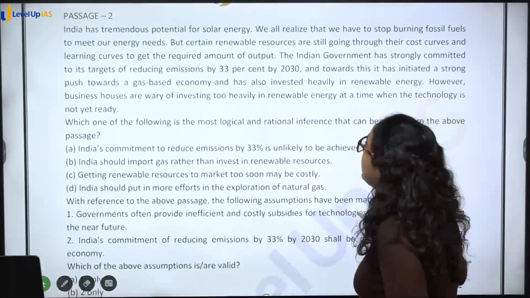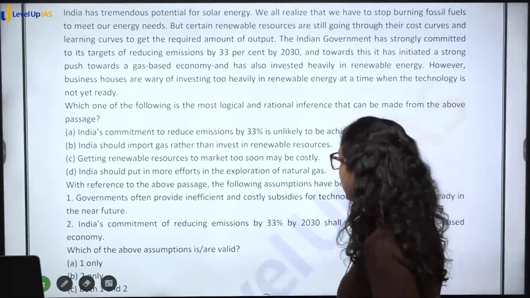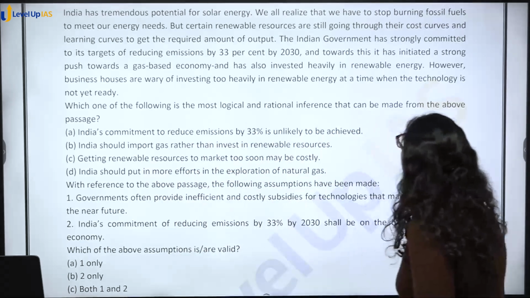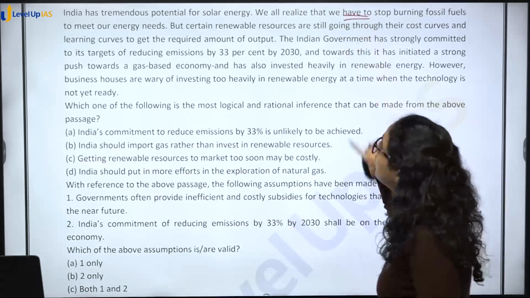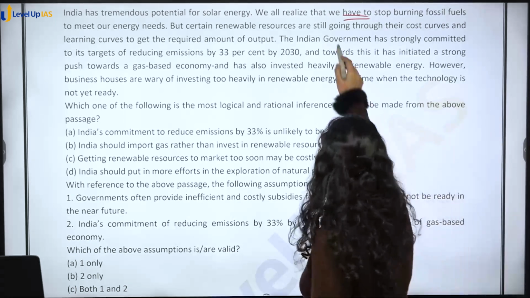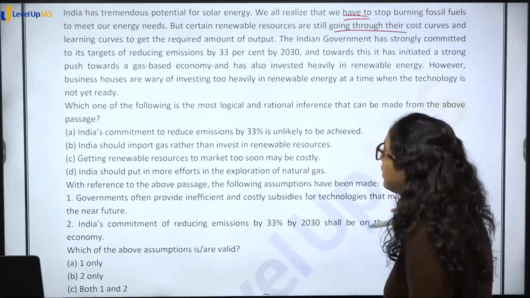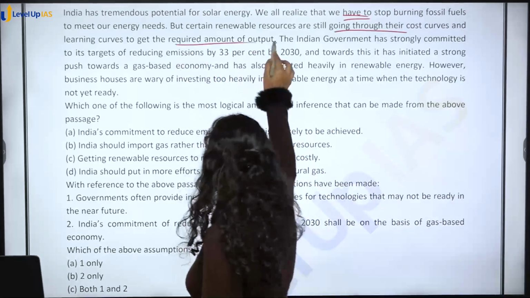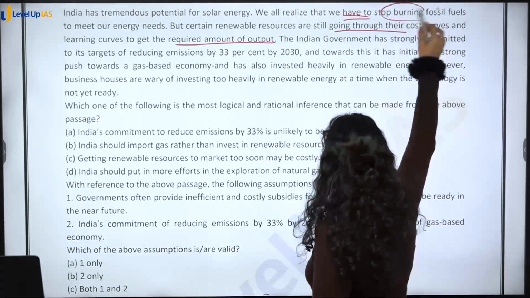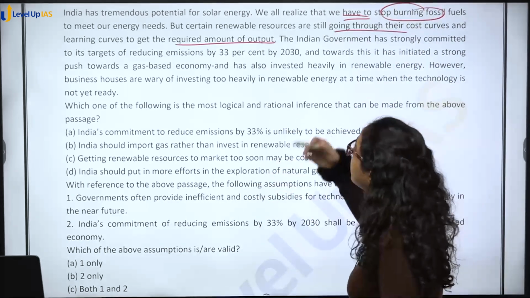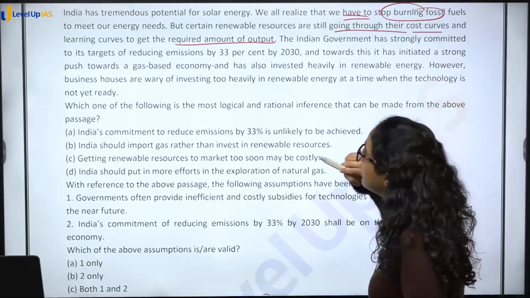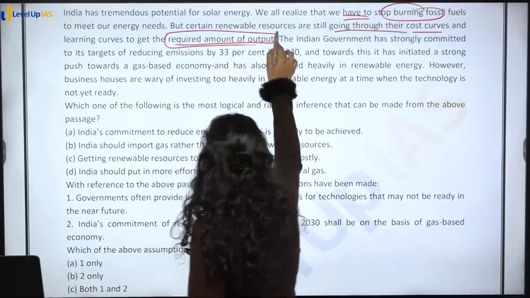Passage 2. India has a tremendous potential for solar energy. We all realize that we have to stop burning fossil fuels to meet our energy needs. But certain renewable resources are still going through their cost curves and learning curves to get the required amount of output. So, we all realize, हमें पता है कि हमें fossil fuels वाला बंद करना पड़ेगा, but certain renewable resources हैं जो कि still going through their cost curves and learning curves to get the required amount of output.